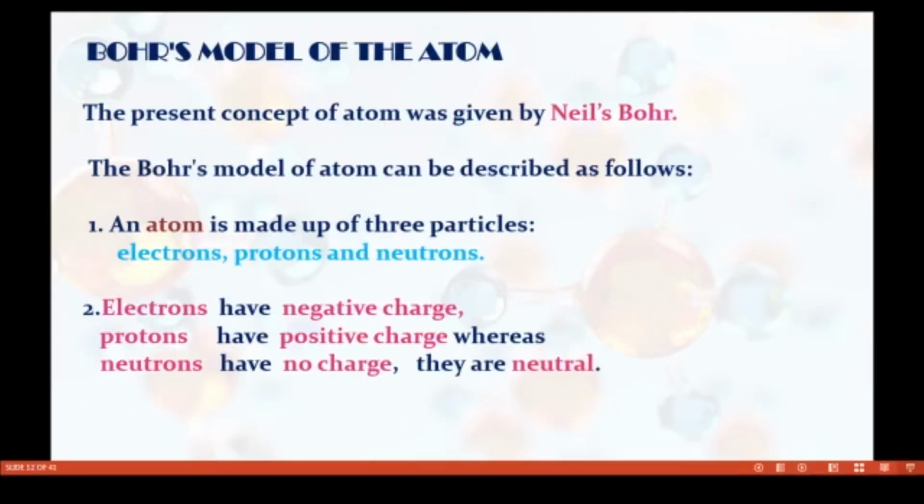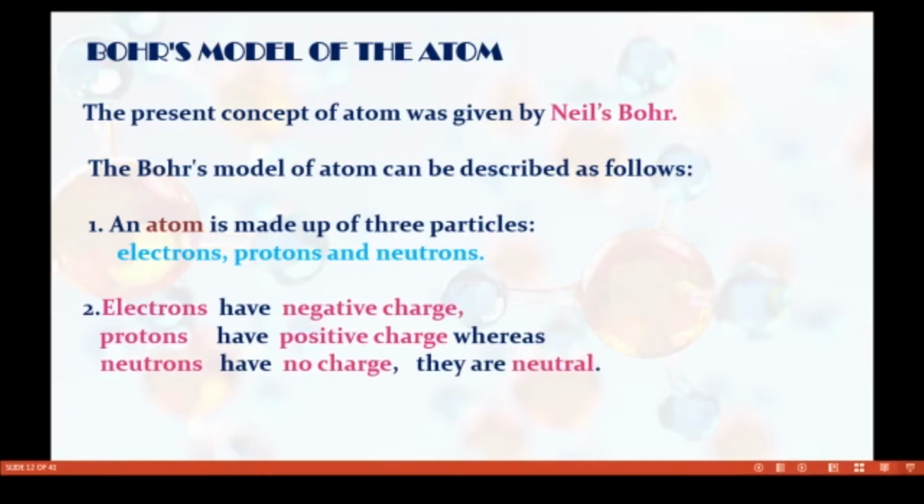The present concept of the atom was given by Niels Bohr, a student of Rutherford. Rutherford's drawback was that he could not explain the arrangement and placement of electrons and the path of electrons in orbit, and he could also not explain the stability of the atom.